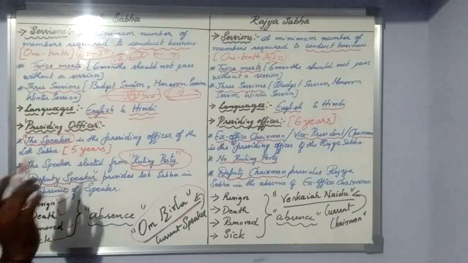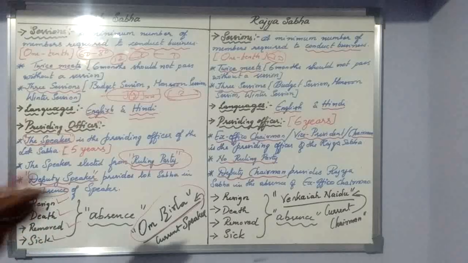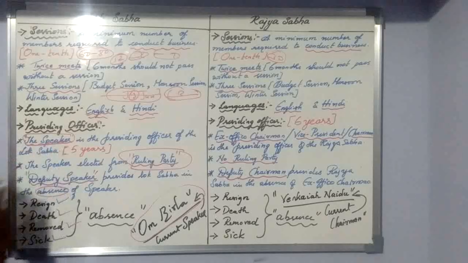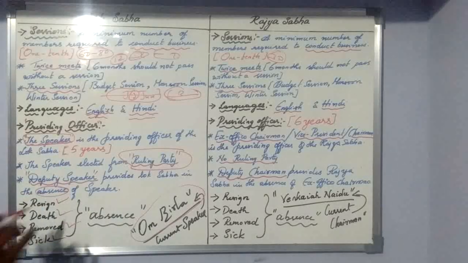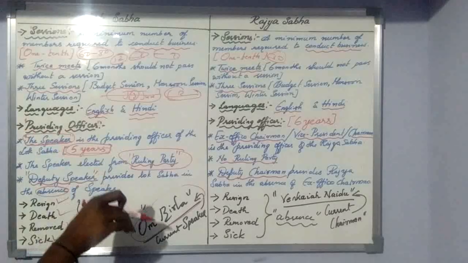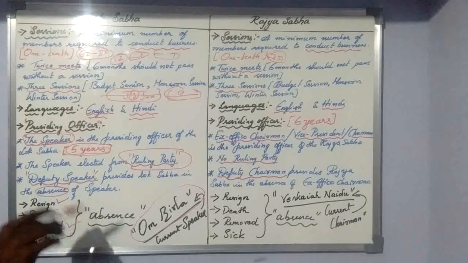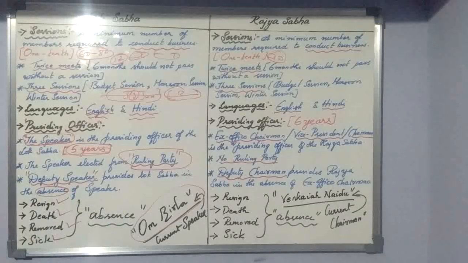The Speaker's term is usually 5 years. After the 5 years, when the new Lok Sabha election takes place, the Speaker will continue until the new Speaker is elected to the Lok Sabha. Immediately after the completion of 5 years, he will not give up his seat. He will give up his seat only after the new election is conducted, the new Lok Sabha is formed, and the Speaker is elected. But usually we call it a term of 5 years.